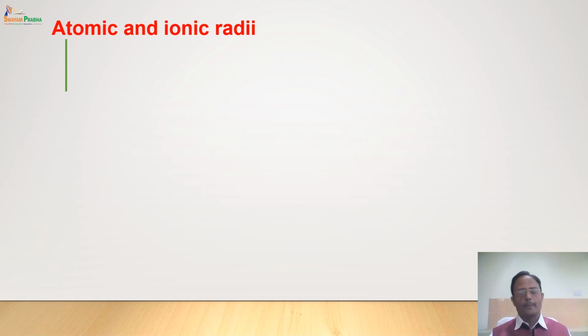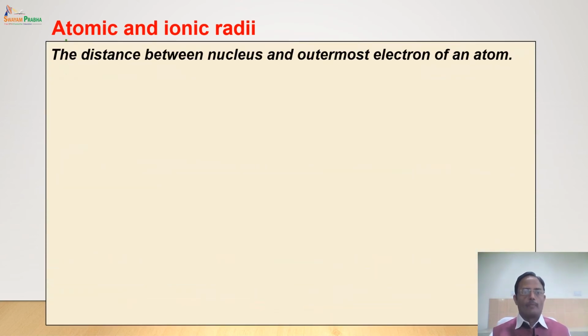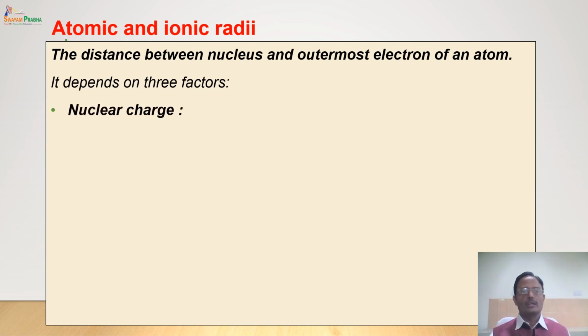Coming to the second property of the 3d series elements, that is atomic and ionic radii. How will you define an atomic radius? It is the distance between the nucleus and outermost electron. It depends on 3 factors.